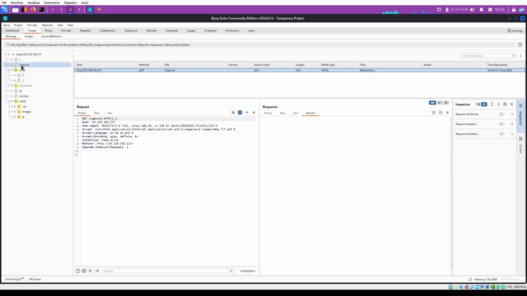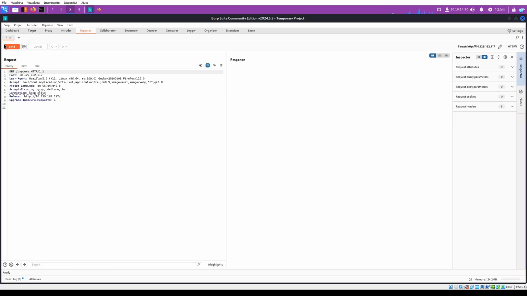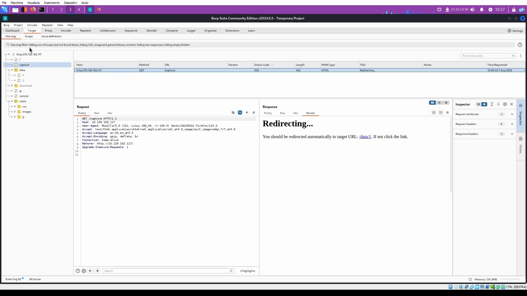We have capture that's probably to redirect. Okay, why I check also. Okay, yes, capture. We can see that you should be redirected automatically.